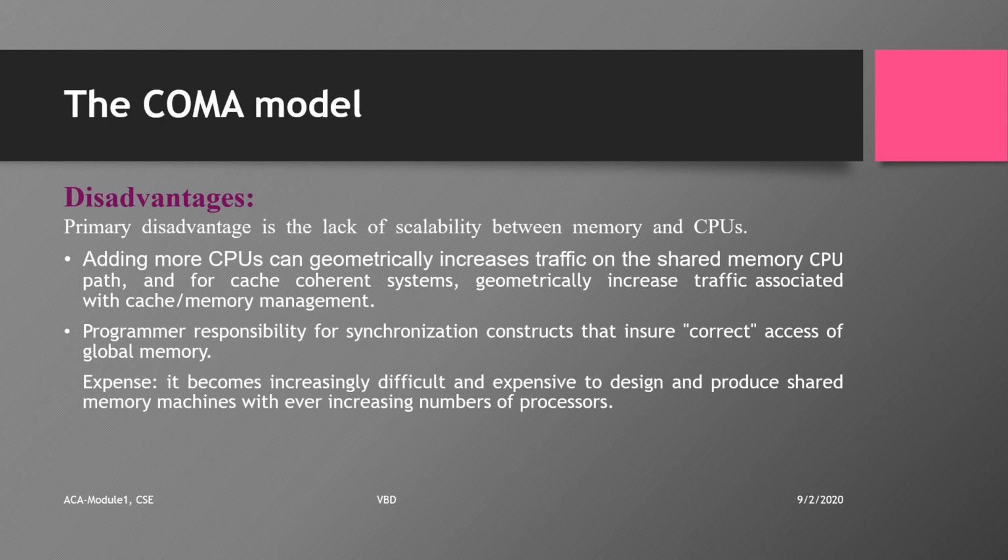The drawback of the COMA model is that when we add more CPUs, it can generate a lot of traffic. The CPUs and the cache coherent systems will all be mismanaged if you add more CPUs. And then the programmer will have to make sure that all the constructs they are including ensure the correct access of the global memory. And also it is very expensive. That is also a drawback of the COMA model.